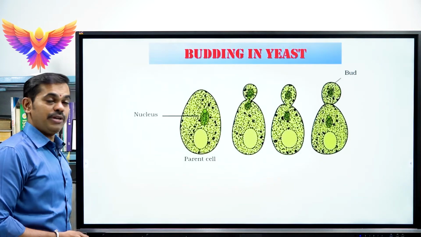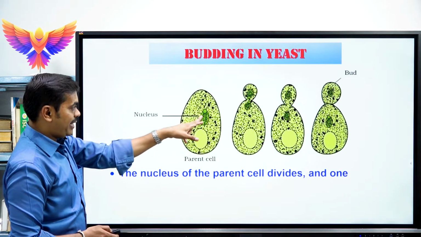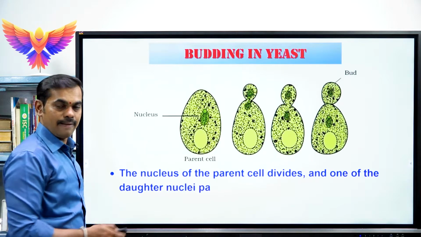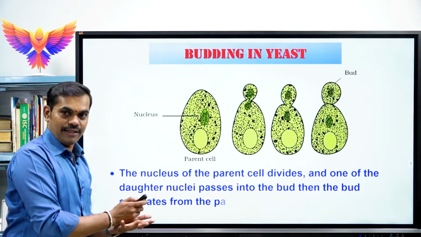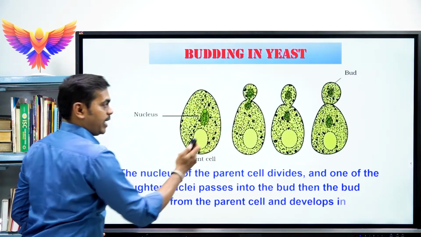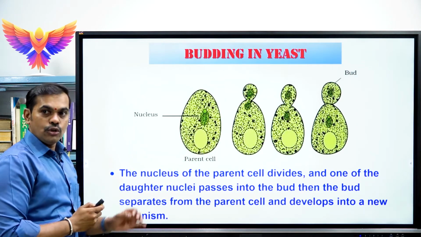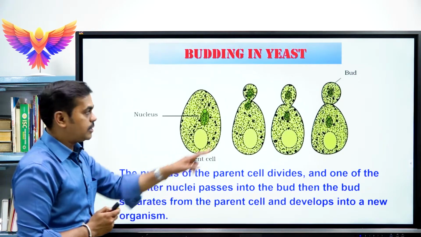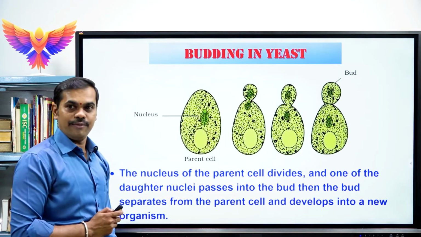After carrying a bit of cytoplasm, what happens? Please look at this nucleus. The nucleus is present in the parental cell. The nucleus of the parental cell divides into two. One of the daughter nuclei slowly passes into the bud. See, it is entering the bud.